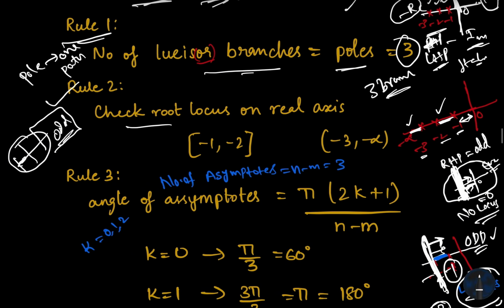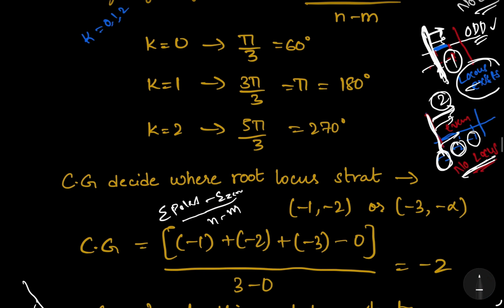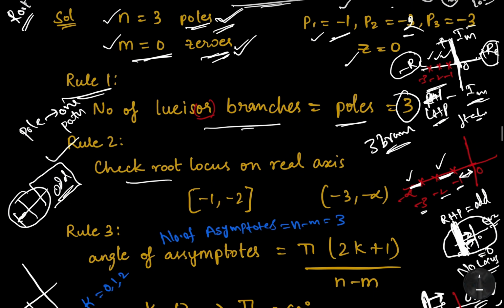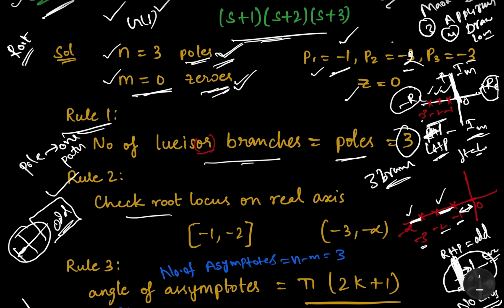Then one more point, -3 to minus infinity. Take -3 to minus infinity. From minus infinity, how many poles are there? Because -3, -2, -1, there are three, right? That means poles to right will be 3. 3 is an odd number. Definitely locus will exist.